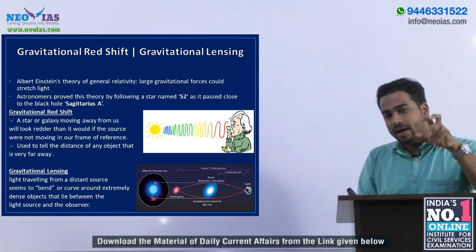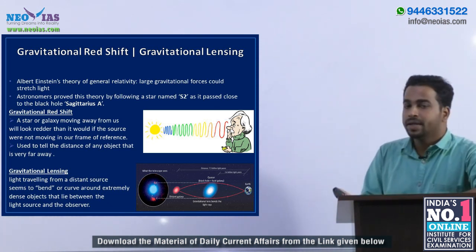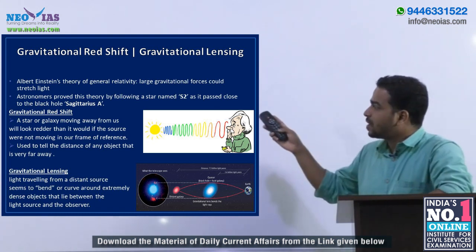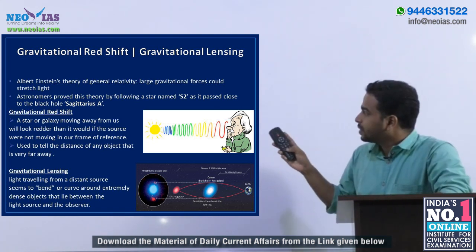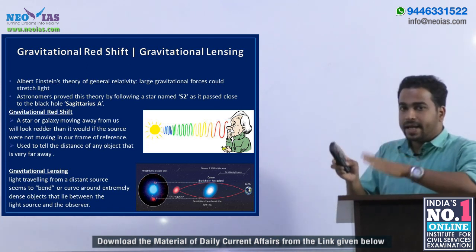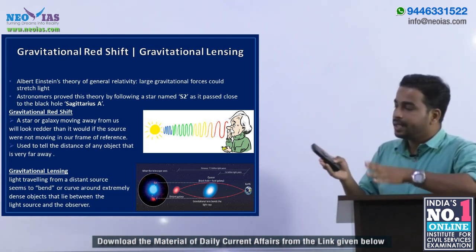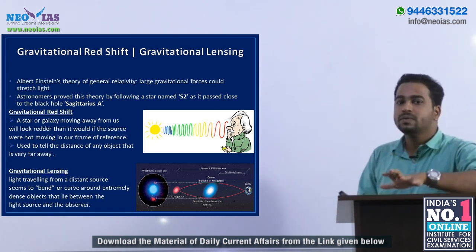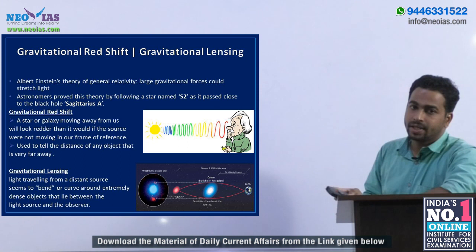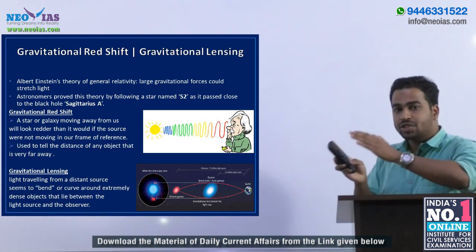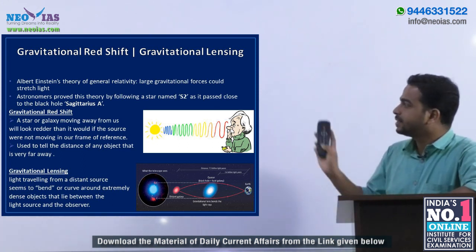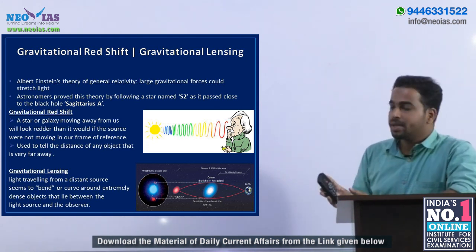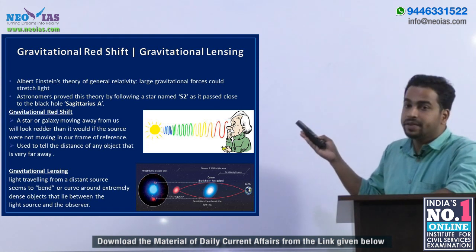Recently, a group of astronomers has proved this theory using some instruments. They were observing the light from a star called S2, and when the light from S2 was traveling around a black hole called Sagittarius A, they found that, according to Albert Einstein's theory, the light from S2 was getting stretched or bent. So they proved that theory. During this experiment, they came across two phenomena called gravitational redshift and gravitational lensing.